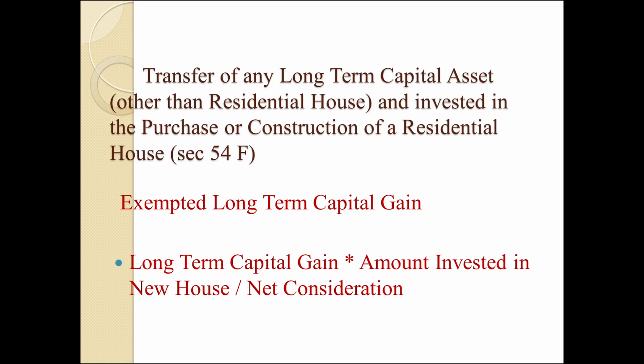And the another one is transfer of any long-term capital asset other than residential house. Any property can be sold. From that profit, we can invest the amount in new residential house. Here we have to calculate proportionate amount to claim exemption. Formula for calculating exemption is long-term capital gain into amount invested in new residential house divided by net consideration of the existing asset what we have sold during the relevant previous year. Here we have to calculate the exempted long-term capital gain from the long-term capital gain what we have calculated.